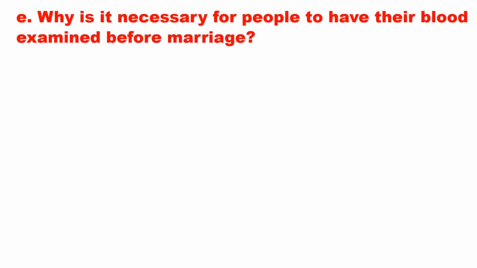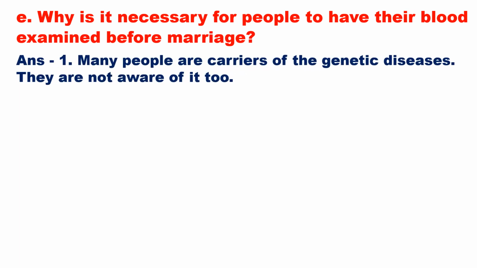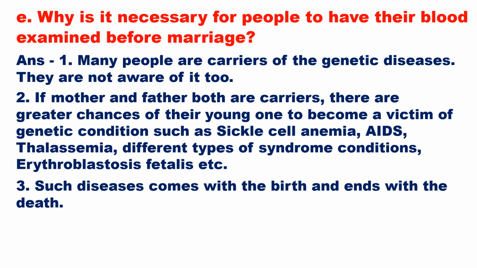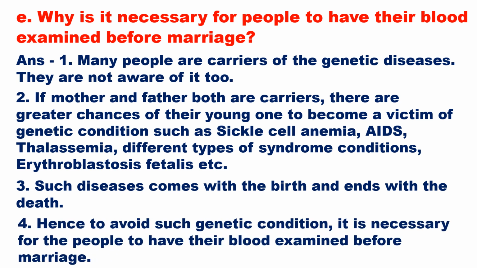Why is it necessary for people to have their blood examined before marriage? Answer: Many people are carriers of genetic diseases. They are not aware of it too. If mother and father both are carriers, there are greater chances of their young one becoming a victim of a genetic condition such as sickle cell anemia, AIDS, thalassemia, different types of syndrome conditions, erythroblastosis fetalis, etc. Such diseases come with birth and end with death. Hence, to avoid such genetic conditions, it is necessary for people to have their blood examined before marriage.